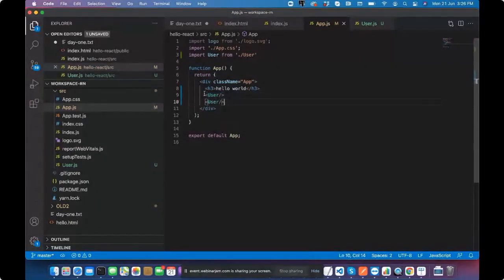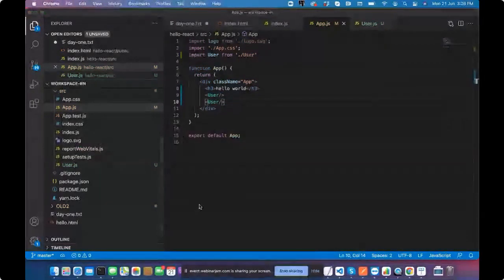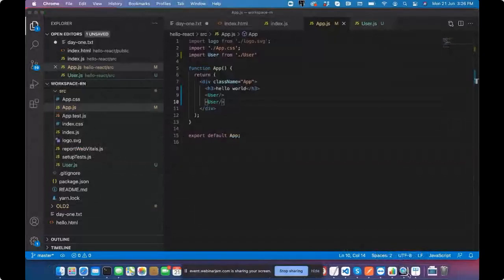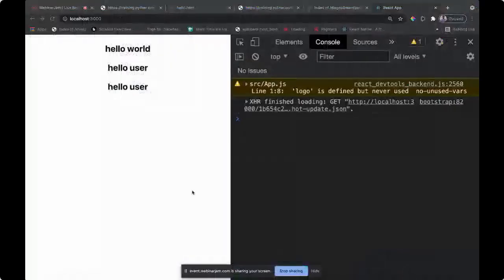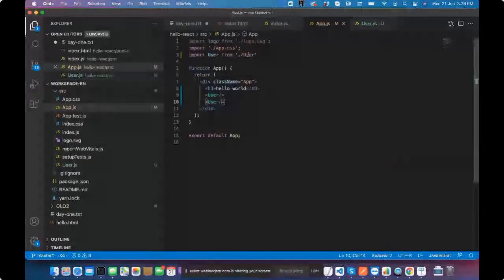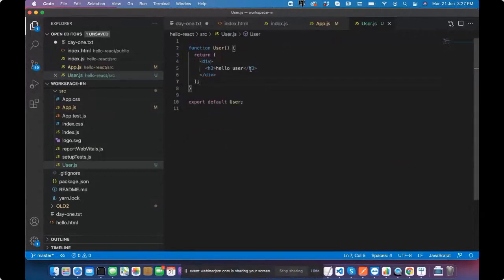I'm just using this user. You can see if I'm doing it twice, showing it to you, Chrome. Hello user, hello user. Simple component. This is a pure functional component, no class component coming in here. Now think about if I would like to pass any argument to it. So I'm passing it as a name.